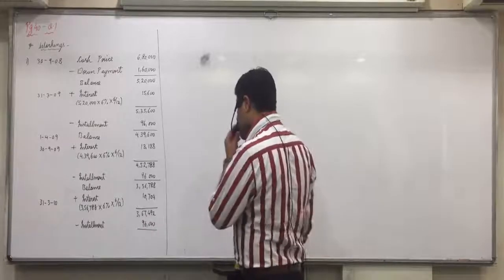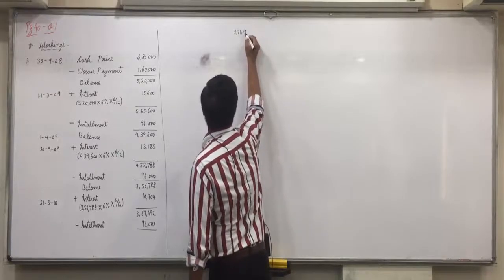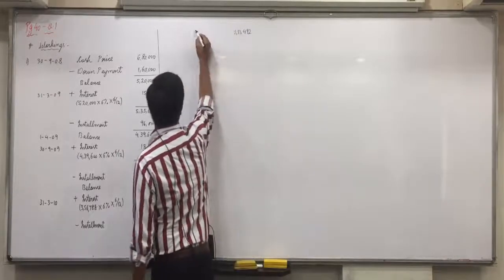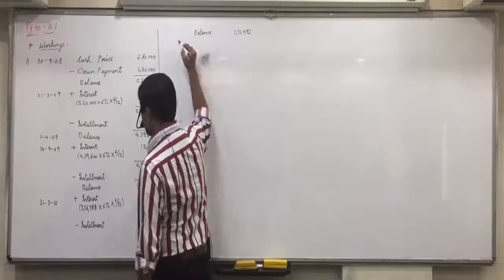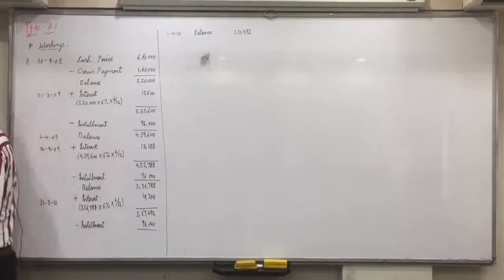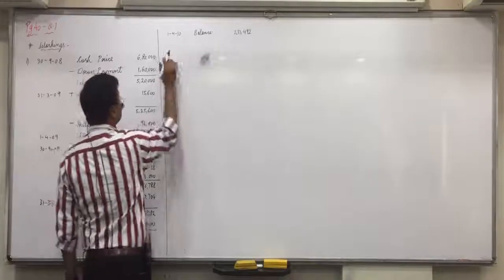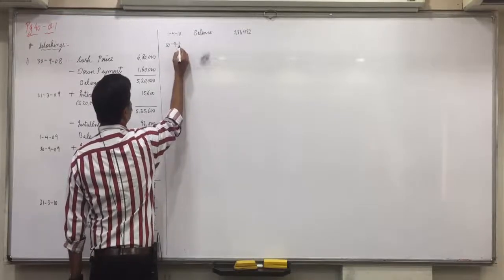2,71,492. What will that be? Balance on which date? 1/4/2010. Any doubt up till here? Anyone having any doubts up till here? What will be the date of next installment? After 1st April? 30th September 2010.